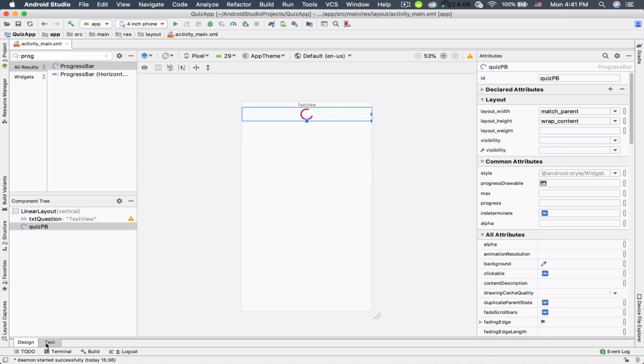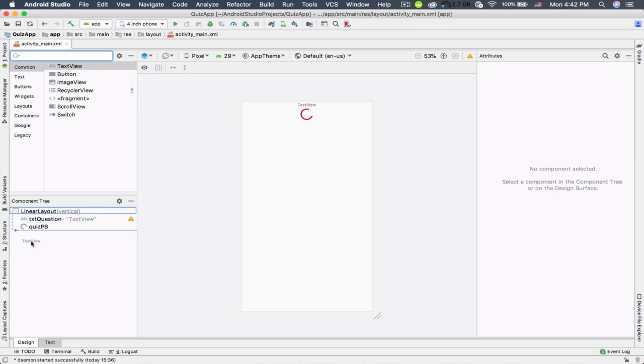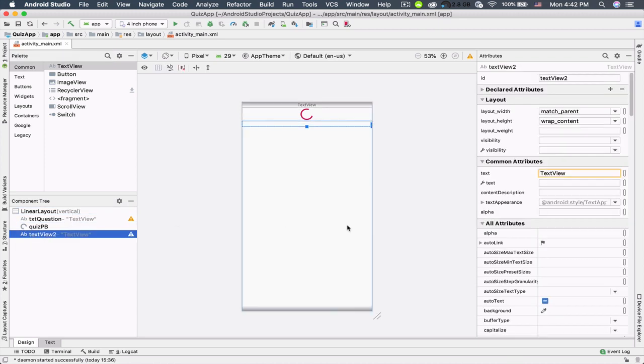The next component that we need to add is another text view, because we want to show how many questions actually are remaining. So I'm going to select this text view, and I'm going to put it below this quiz progress bar inside this linear layout, and drop it here. Again, I'm going to center horizontally the text of this text view.